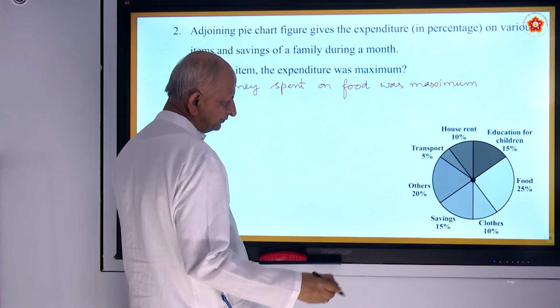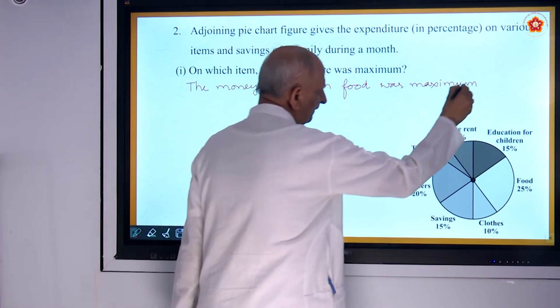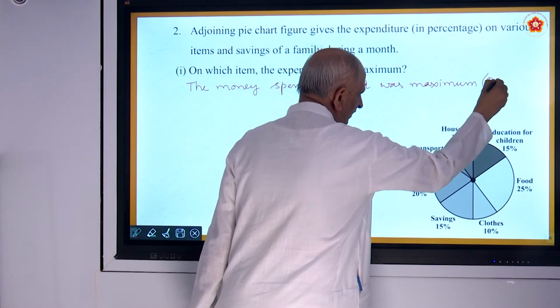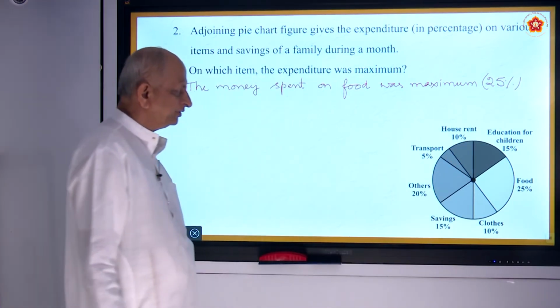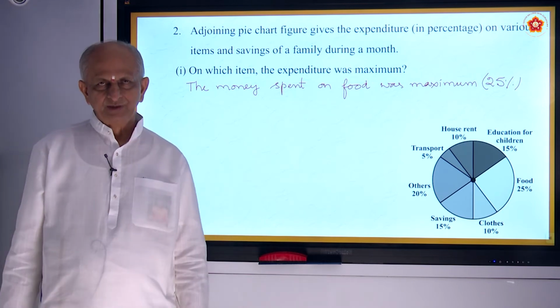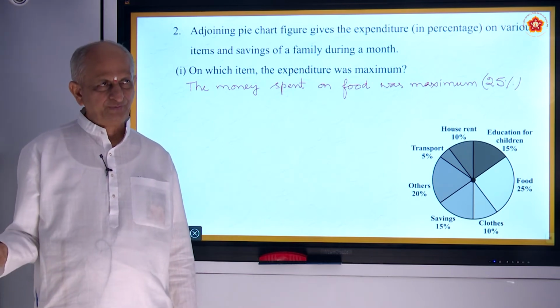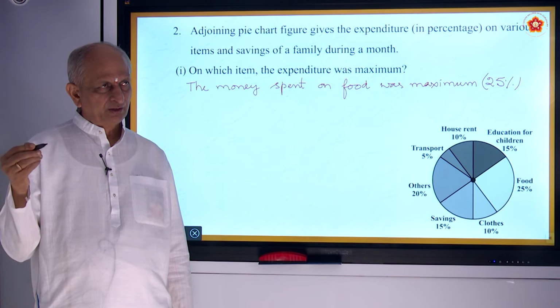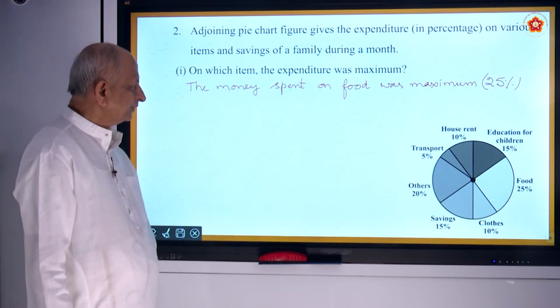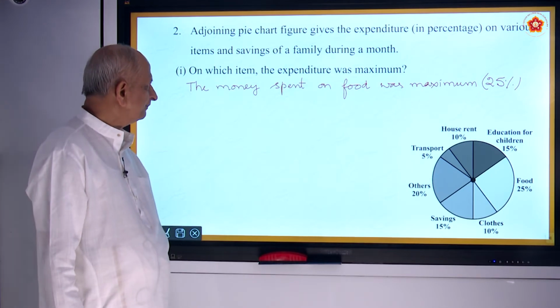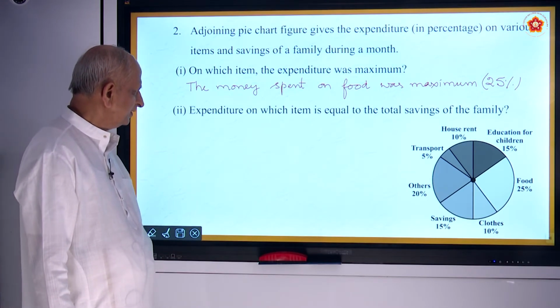How much it is? 25%. That means if 100 rupees is the salary, 25% is spent for food. If 1000 rupees is there, 250 rupees is spent for food. That is the meaning. That is the answer for the first question.